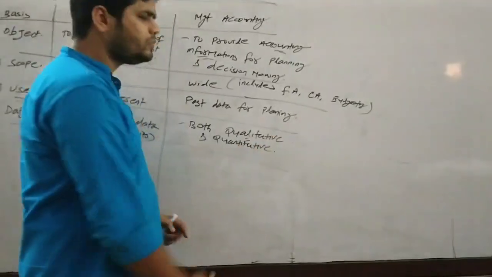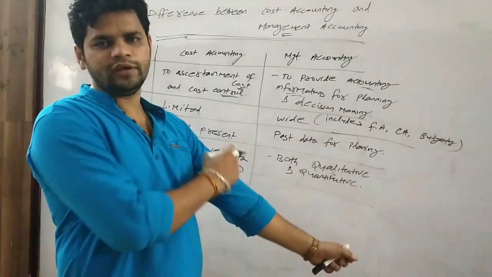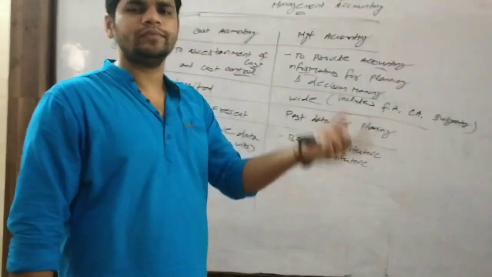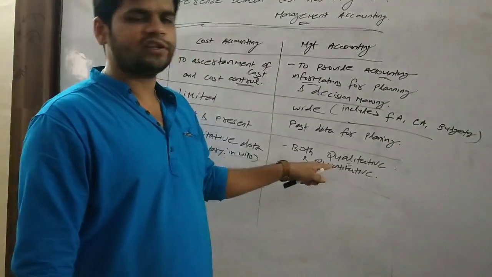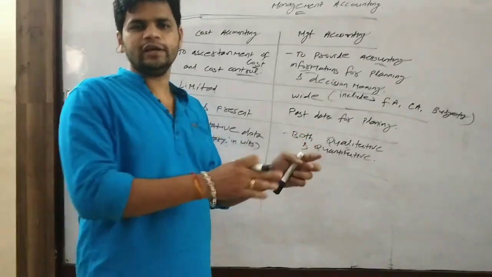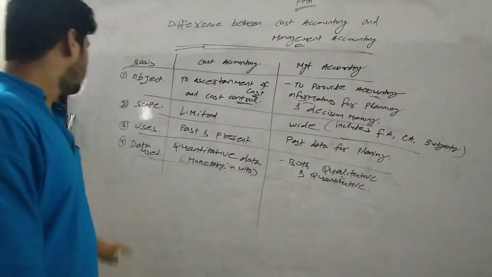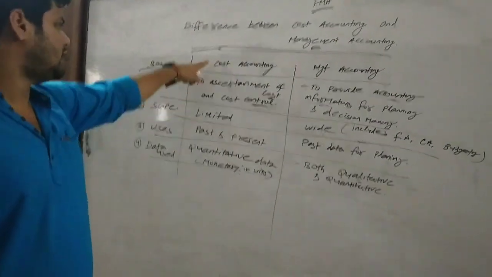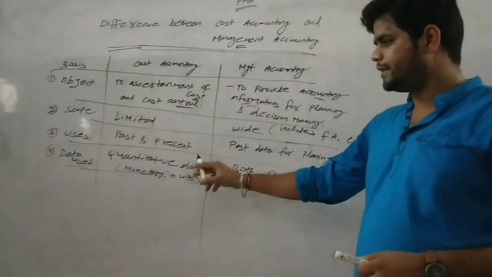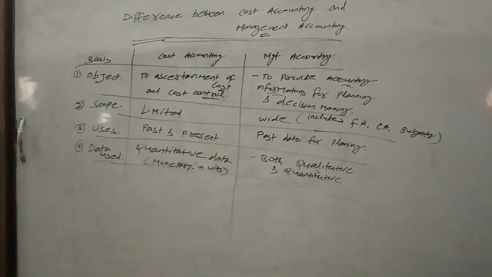Qualitative means the efficiency of the department, the target achieved by the department, employee efficiency, all these things come under qualitative data. These represent the quality of the organization. But quantitative means which can be expressed in monetary terms. So management accounting shows both monetary as well as non-monetary items. So the fourth point is data used. In case of cost accounting, quantitative data is used, but in case of management accounting, both qualitative as well as quantitative data are used.